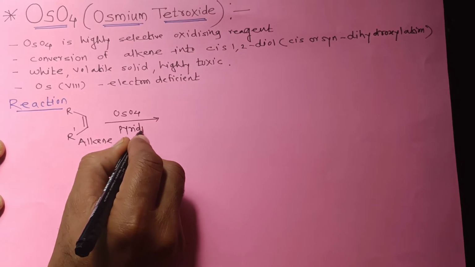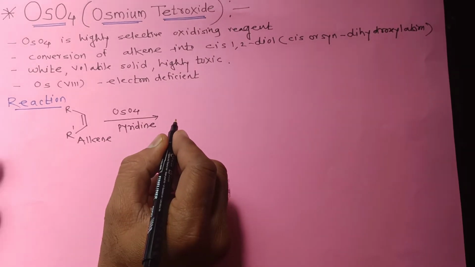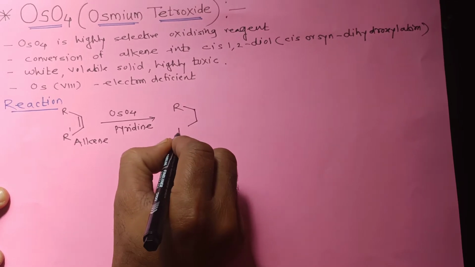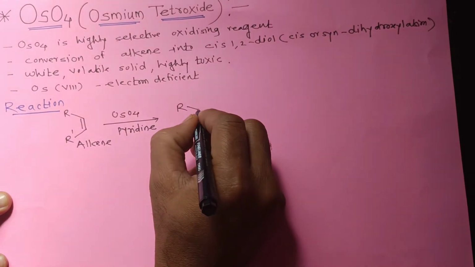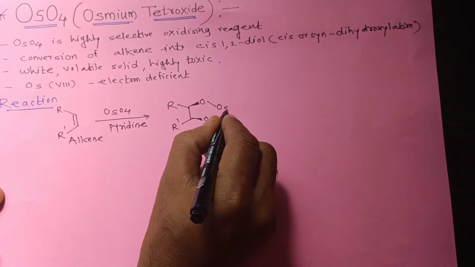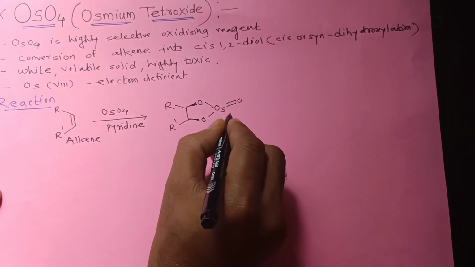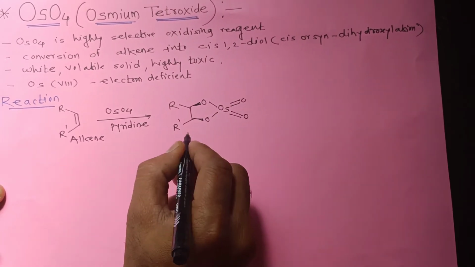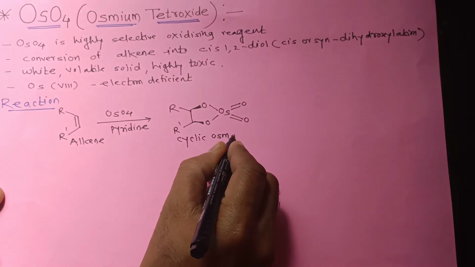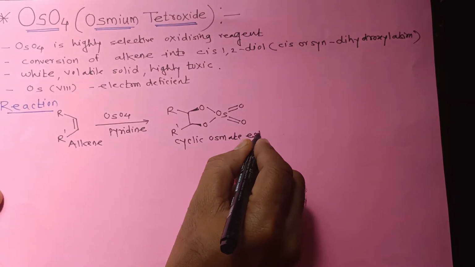Generally, pyridine is used in this reaction. There is formation of osmate ester. This is cyclic osmate ester.